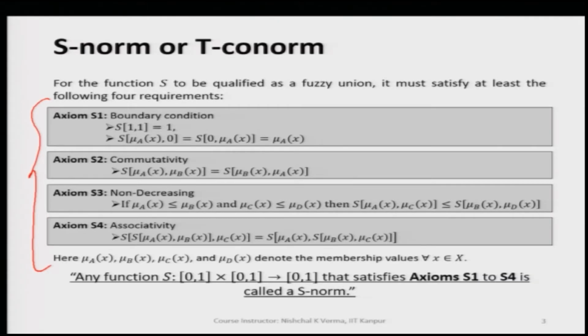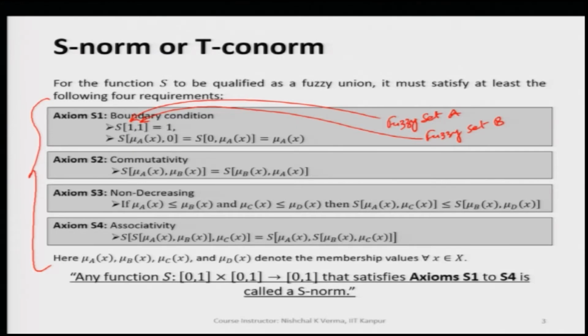First one is the boundary condition. So, here we have 1, 1. These 1, 1 are the highest membership values of particular fuzzy sets. Let this be the membership value of a fuzzy set A, and this is another fuzzy set, let us say B. Both membership values are coming from 2 different fuzzy sets.